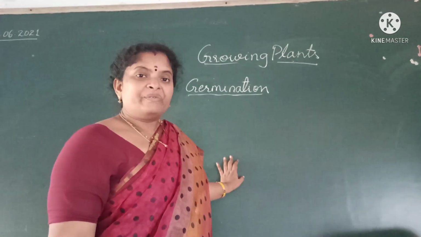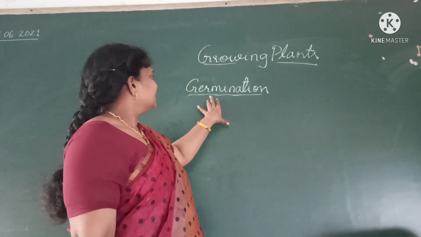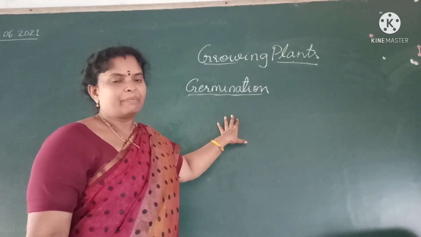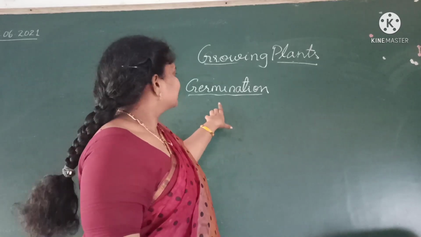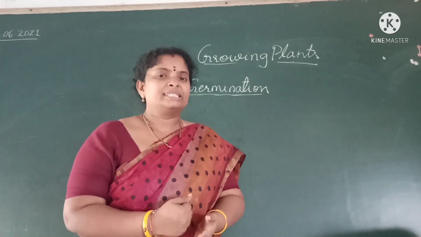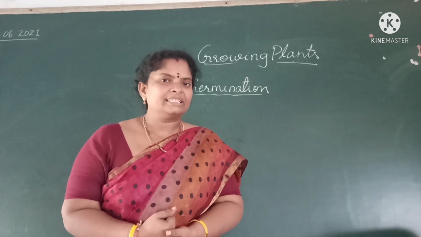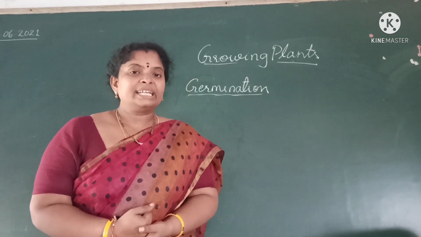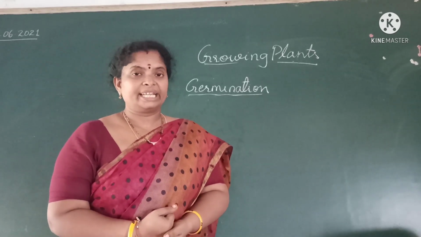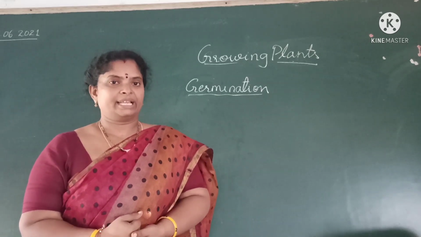The process by which a seed becomes a new plant is called germination. Then what are the requirements a seed needs to grow into a baby plant? Let us see. A seed needs air, water and warmth to become a new plant.